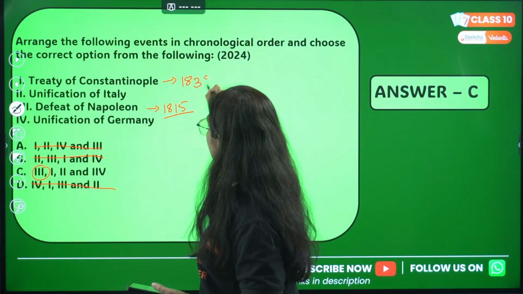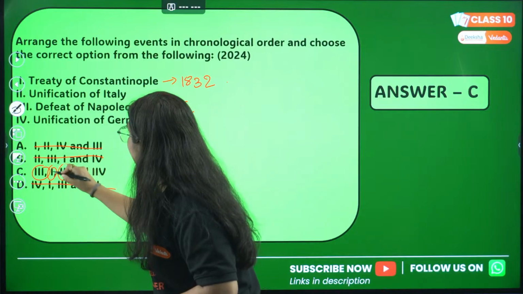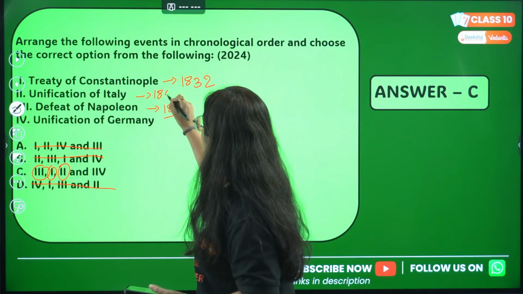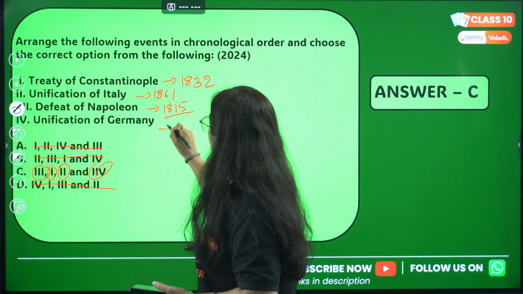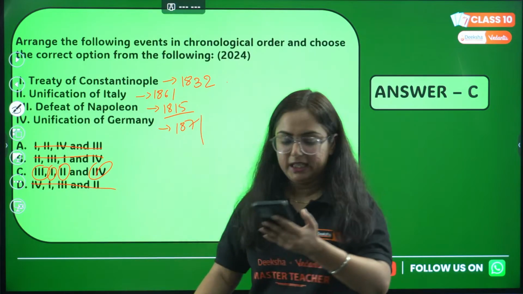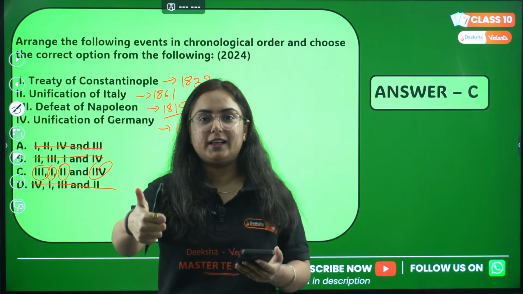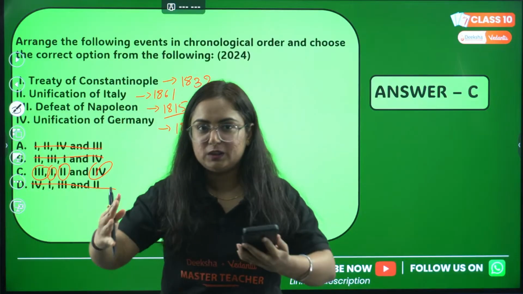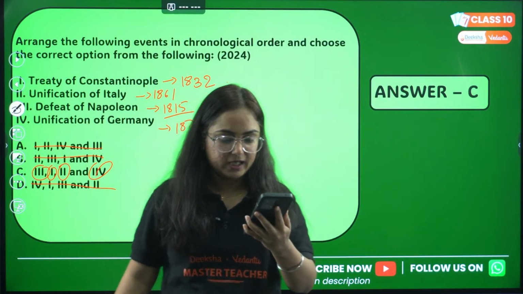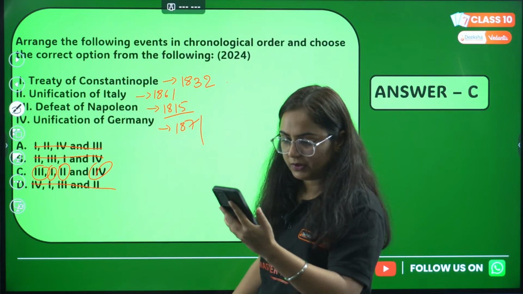It's 1832. Fine. Then the second one, that's the unification of Italy in the year 1861. And then the unification of Germany in the year 1871. Now is it clear? After all such confusions by me. Fine.